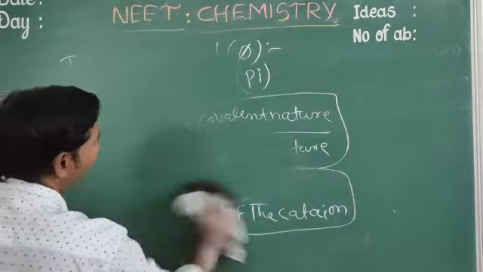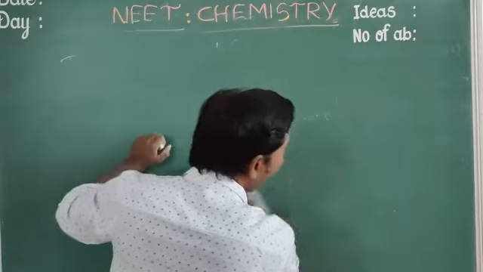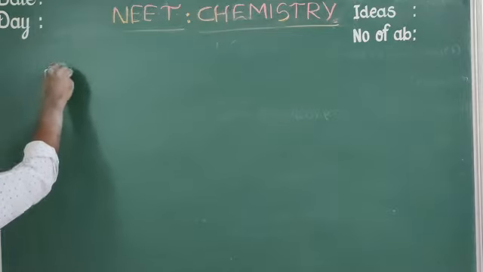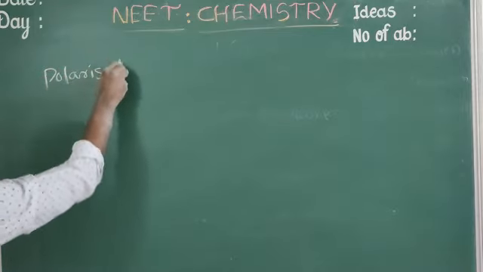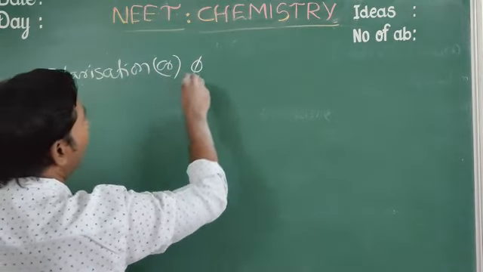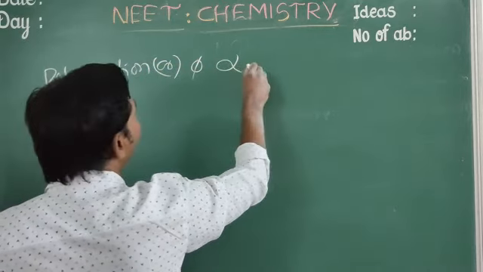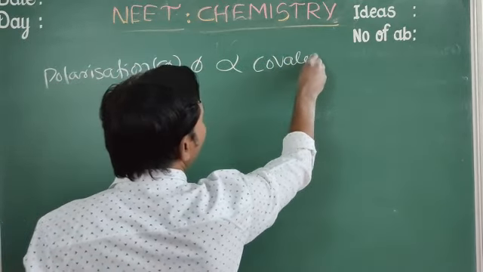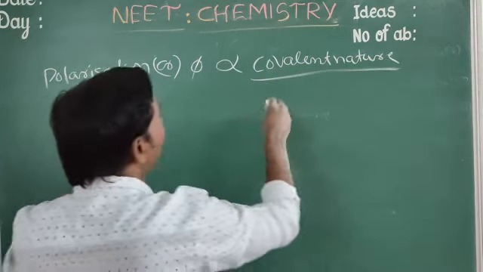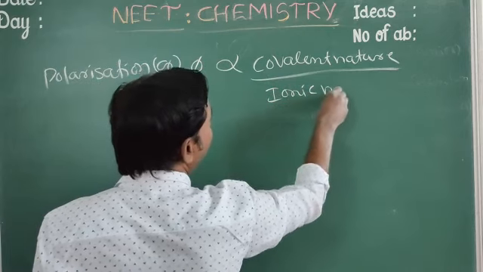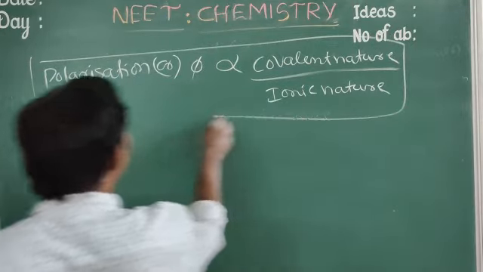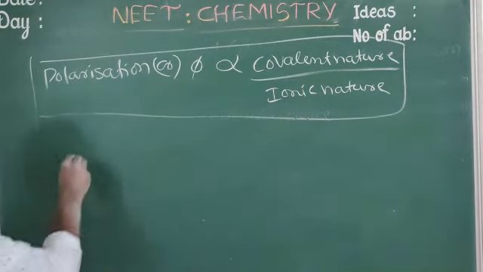Now finally, the conclusion. According to Fajan's rule, polarization or pi is directly proportional to covalent nature and inversely proportional to ionic nature.